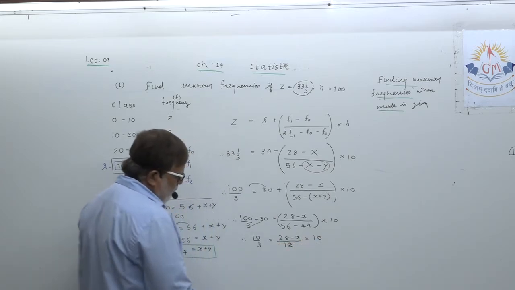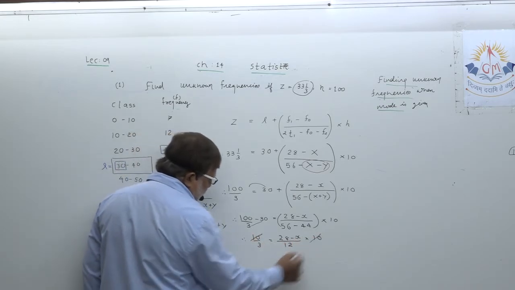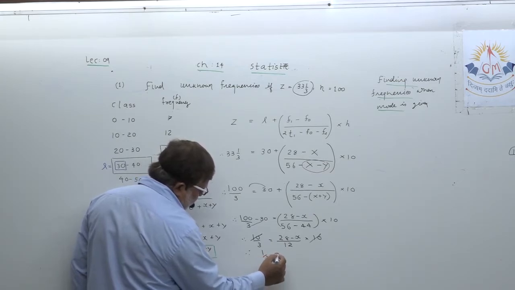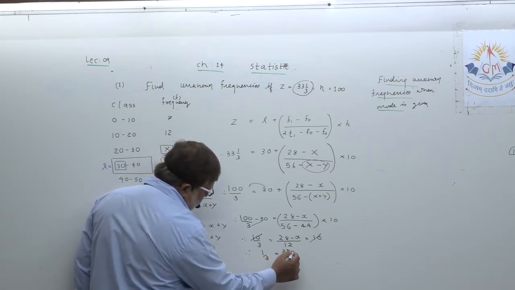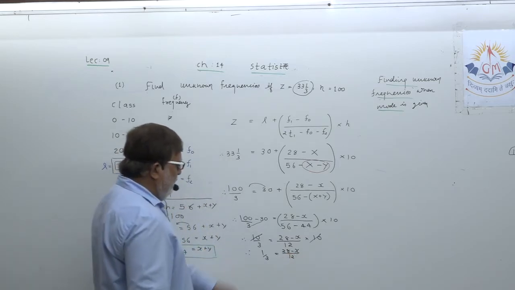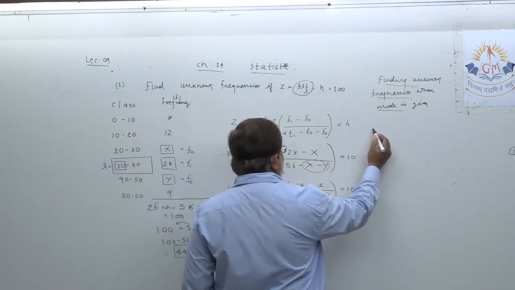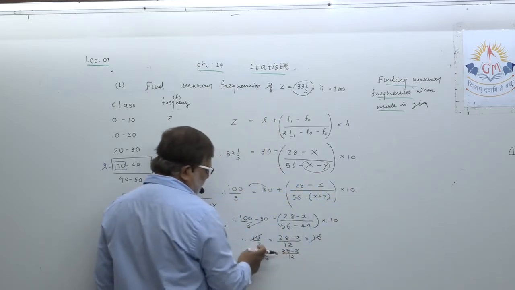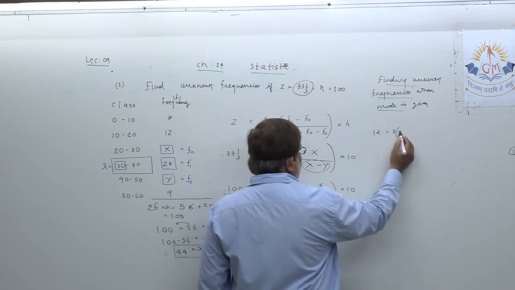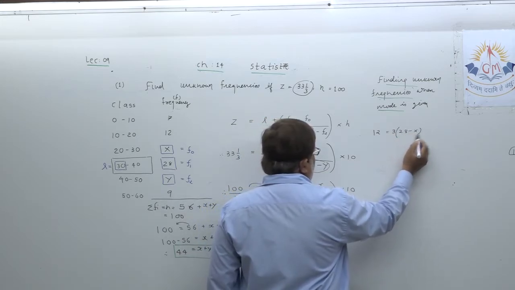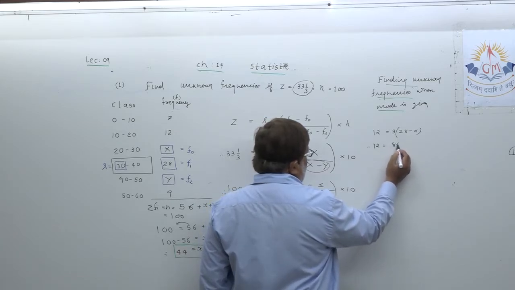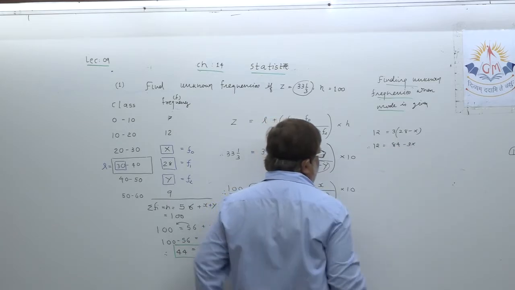Now you understood one thing, 10 can be cancelled. So this is 1 upon 3 equals 28 minus x upon 12. Let us cross multiply. I am continuing here. 12 with 1, so 12 equals 3 into 28 minus x. 3 eights are 24, 3 twos are 6, so 84 minus 3x.